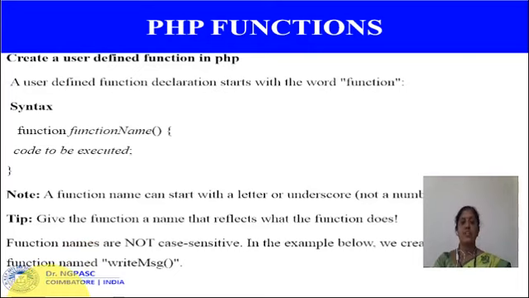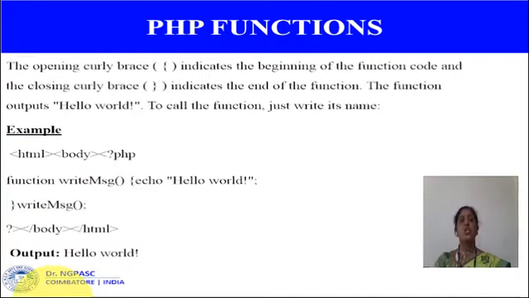A user-defined function declaration starts with the word function. The syntax: function, function name, open bracket, code to be executed, close bracket. The function name can start with a letter or an underscore, not a number. A function name is not case sensitive. The opening curly brace indicates the beginning of the function code and the closing curly brace indicates the end of the function. The function outputs hello world. So in the above example, writeMessage is a function name.